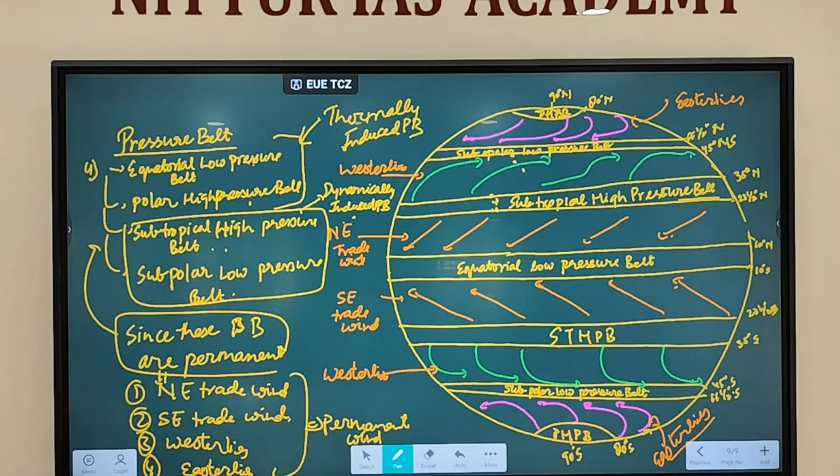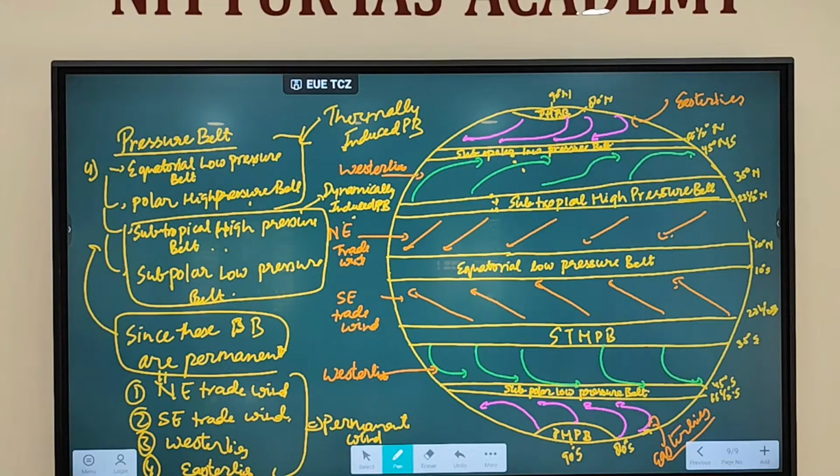Clear? So what did we cover today? The first concept we covered is temperature distribution, and the factors affecting it. Then we discussed the isotherm concept. Isotherms, as we discussed, are lines connecting places with equal temperature. We discussed how isotherms vary in the northern and southern hemispheres during summer and winter.